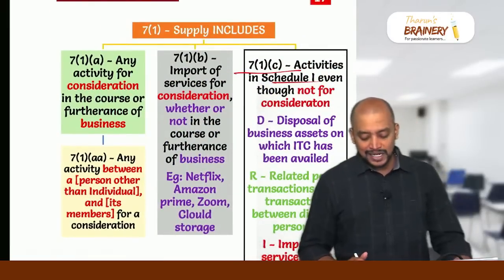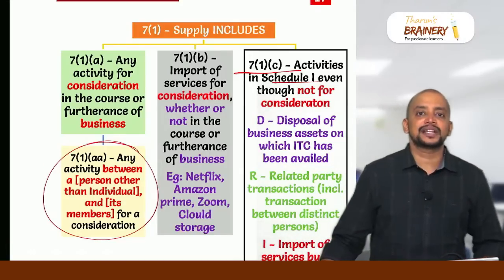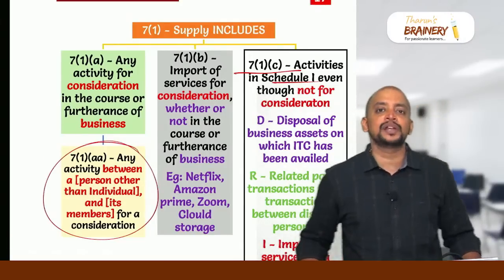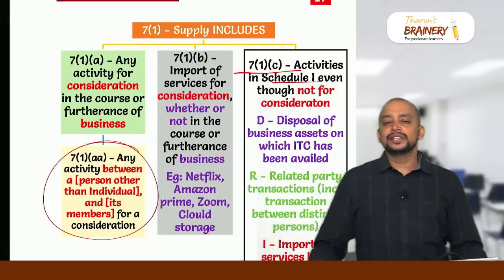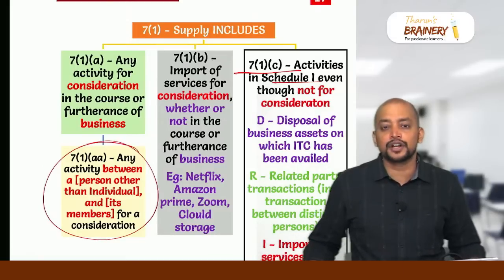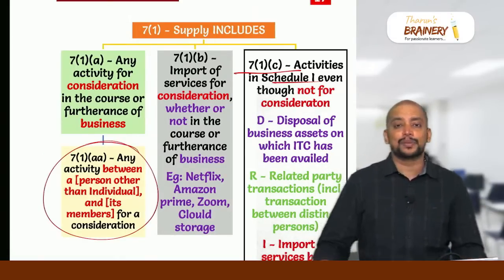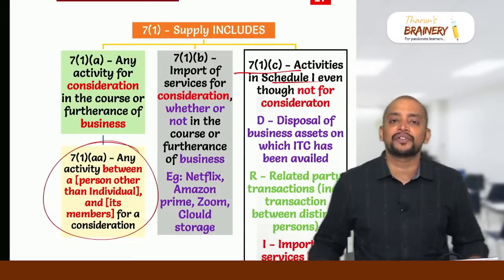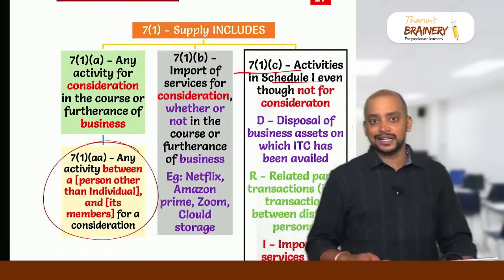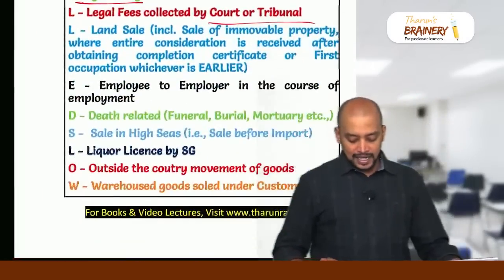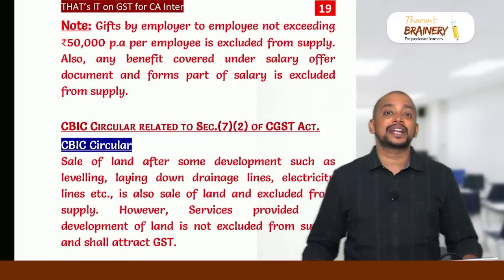Then this 7.1AA might also be tested. That is any activity or transaction between a person other than individual and its members. Say for example, partner providing services to the partnership firm and getting some consideration. So these services are not remuneration for being a partner, but for some services which he is providing to the partnership firm, that will become supply under 7.1AA. Same way, shareholder providing some service to the company or company providing services to the shareholder, that will also become supply under 7.1AA.